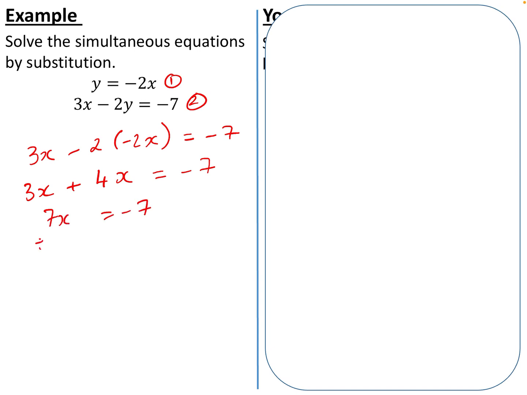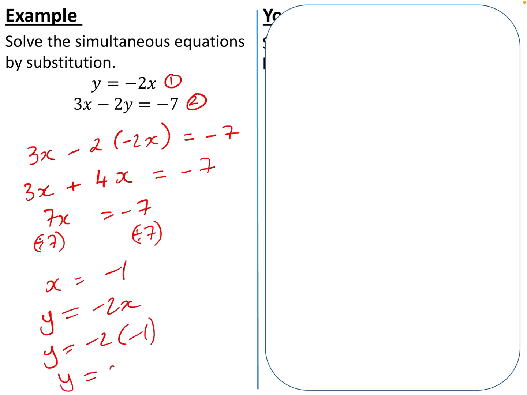Now I can solve it. Divide by 7 and divide by 7 to get x on its own. X is equal to negative 1. I need to make sure I substitute this back into equation 1 to be able to get an answer. Y is equal to negative 2x. Y is equal to negative 2 times negative 1. So therefore y is equal to 2. My final answer: x equals negative 1, y equals 2.